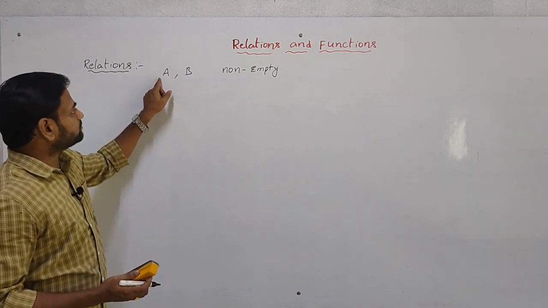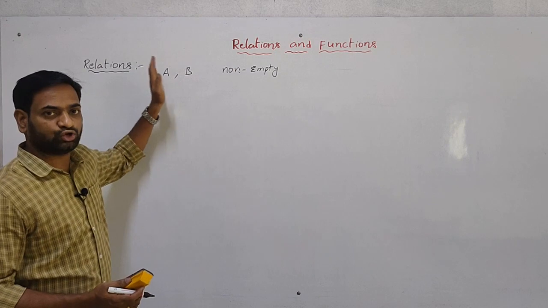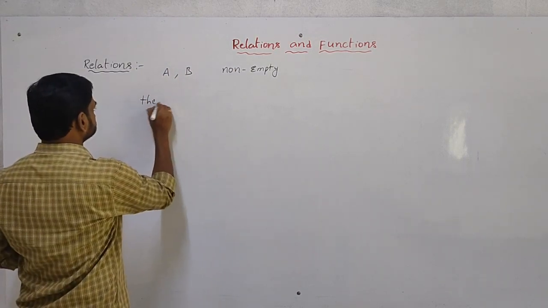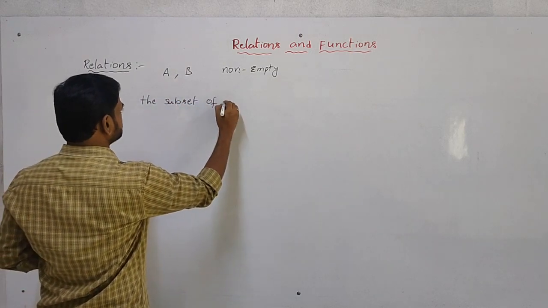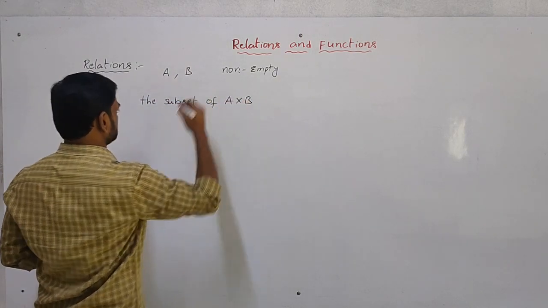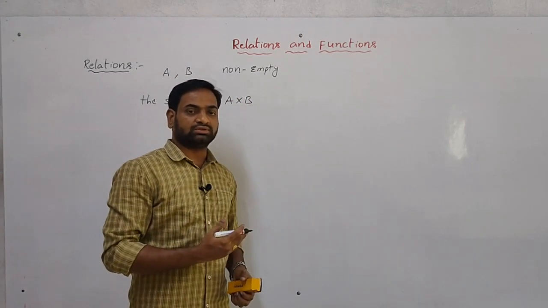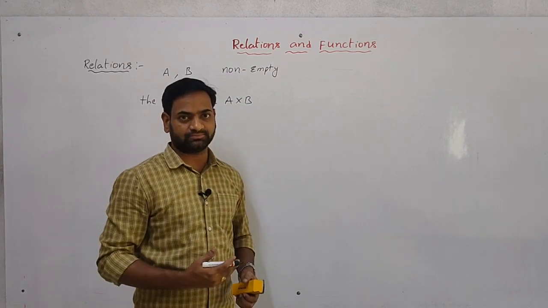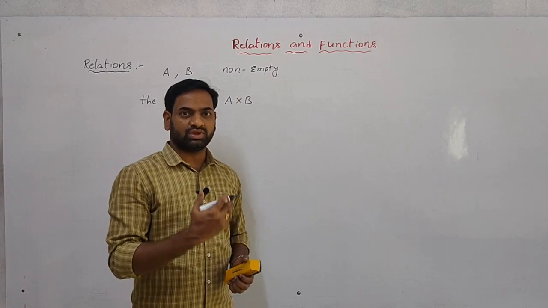Now the relation from A to B is the subset of A cross B. So relation is the subset of the Cartesian product of A and B. In simple words, relation is subset.